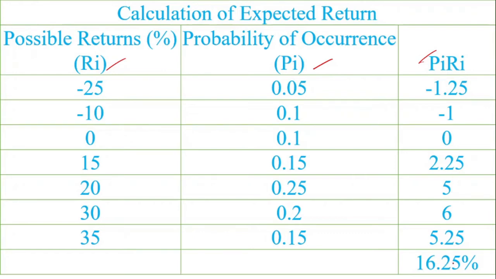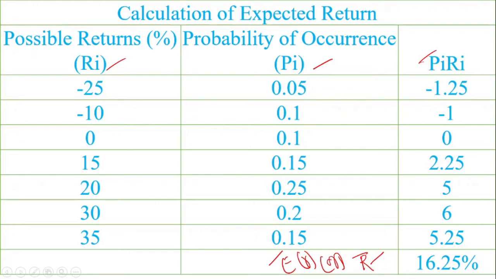I got 16.25%. This is my R bar, or this is also called E of R, small r. Some textbooks use E of small r, or some textbooks show R bar. Both are indicating the expected return.